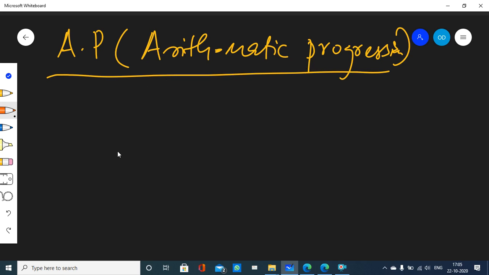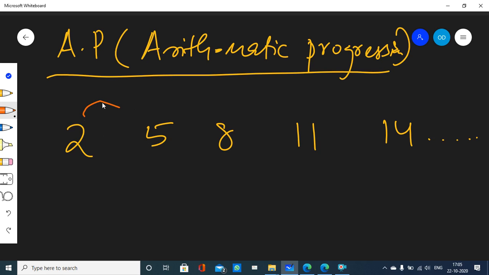Because it follows a certain rule, and the rule is, let me just give an example, then I will tell you. 2, 5, 8, 11, 14, whatever. Well, I have a sequence here, and how do I know it is a sequence? Because I am going from one term to the next term following a certain rule, right?